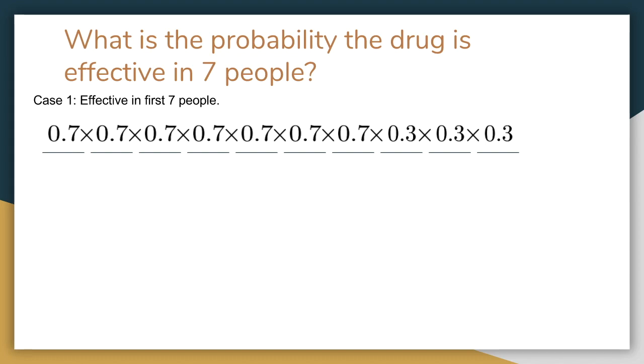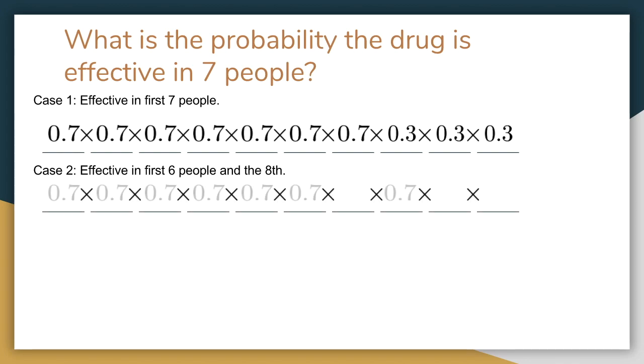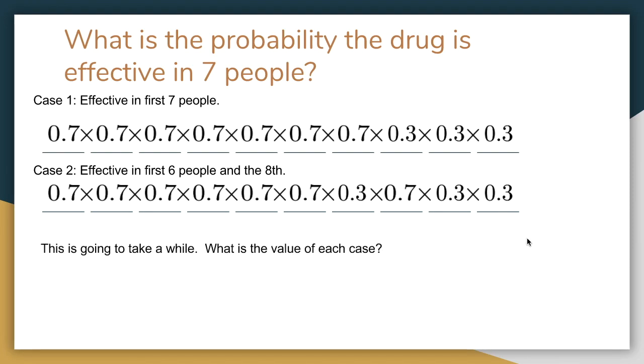It doesn't have to be the first 7. Case 2 would be effective in the first 6 people, and then the 8th person, and then ineffective in slots 7, 9, and 10. That's case 2. And then you realize that this is going to take a while because it's not just the first 7. You can also put the 7 slots anywhere in the 10.